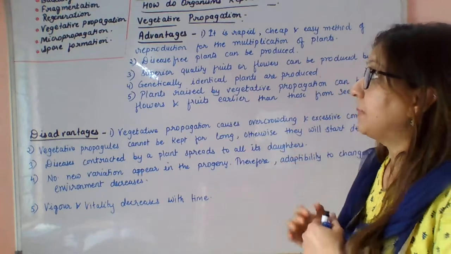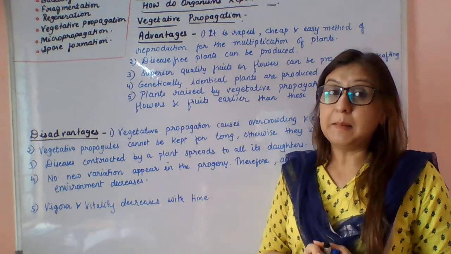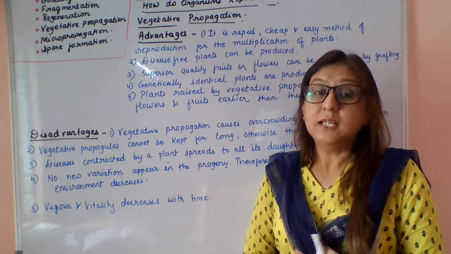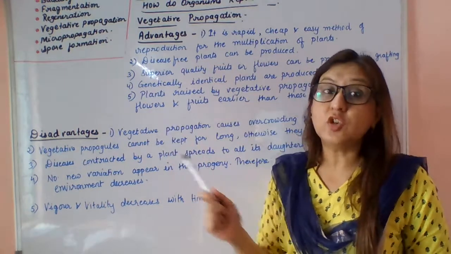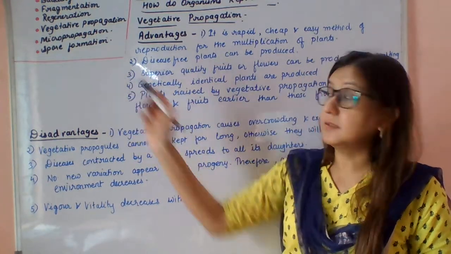So this is all about micropropagation. Today we completed this topic. In the next class, I will explain the last topic of asexual reproduction, that is spore formation.